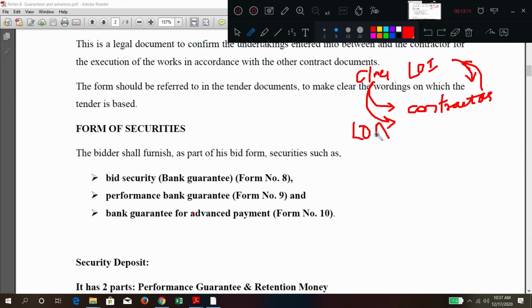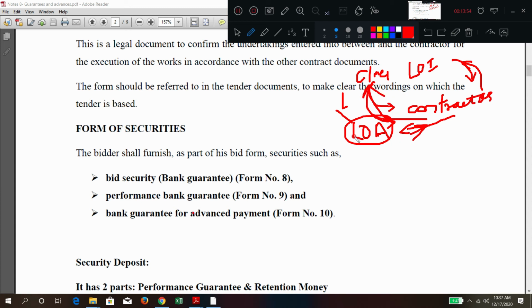LOA means letter of acceptance, from client to contractor. That means both parties are accepting this work. Once the LOA is issued from client to contractor, he will write a letter to the client that I have accepted your work. That is this common term LOA, letter of acceptance between both parties. It will happen just before the signing of the contract. This is one document which forms part of the final contract document, so this is also one of the documents, the LOA, letter of acceptance from the contractor.